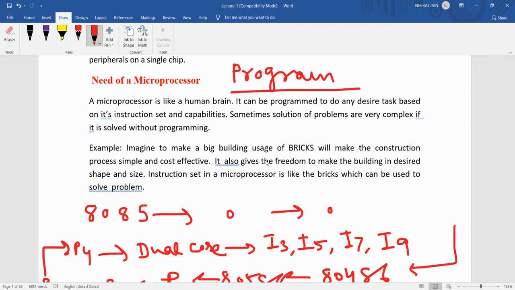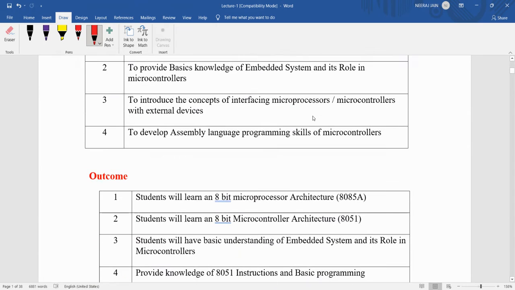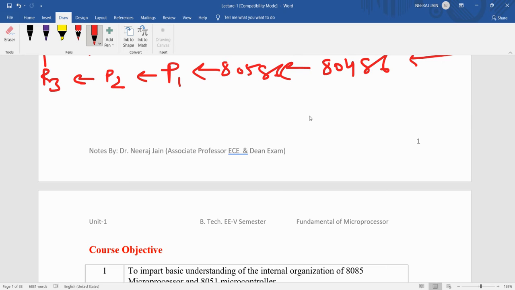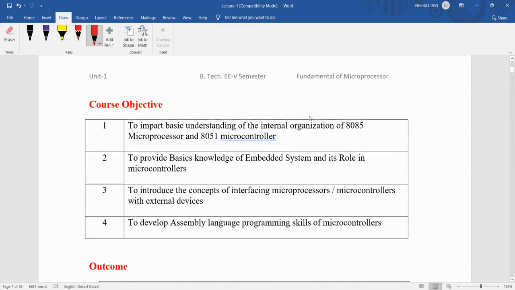For example, we make a building with the help of bricks. A brick is like an instruction, and we can use bricks to make any shape of building. In a similar manner, instructions are used in the microprocessor. Microprocessor has several instructions that are used to make the program and to achieve the desired task.